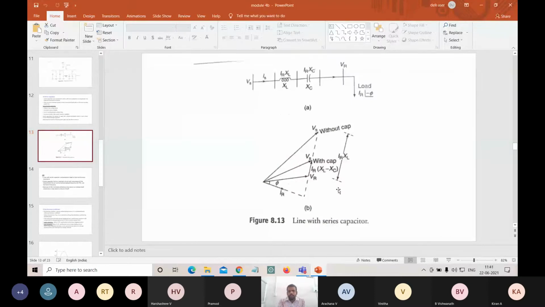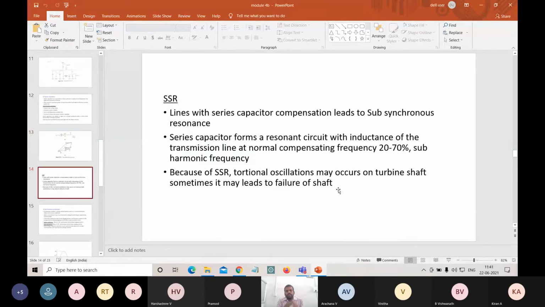Okay, so the term subsynchronous resonance. What is meant by subsynchronous resonance? As I told, the transmission line is made up of RLGC factors. Along with this, we are adding extra capacitors, we are adding capacitors in series. So these lines with series capacitor compensation lead to our subsynchronous resonance.